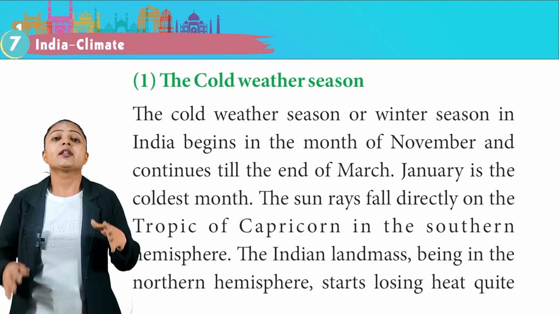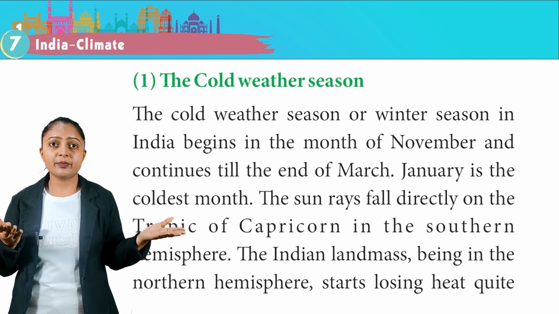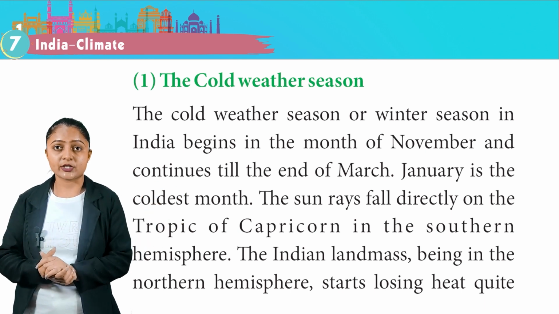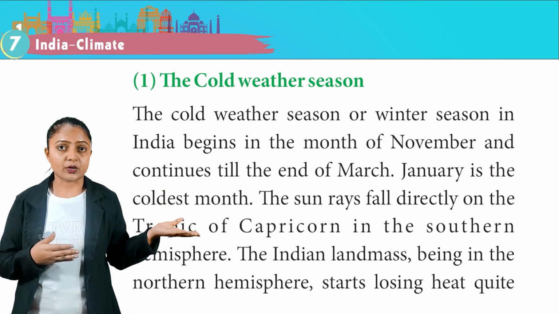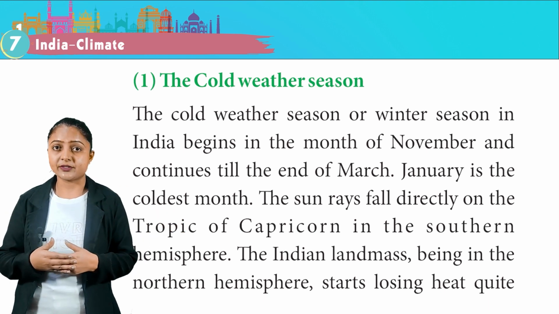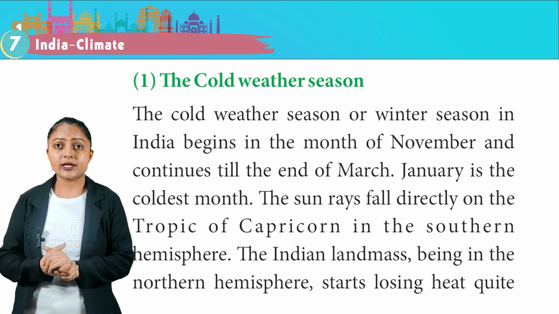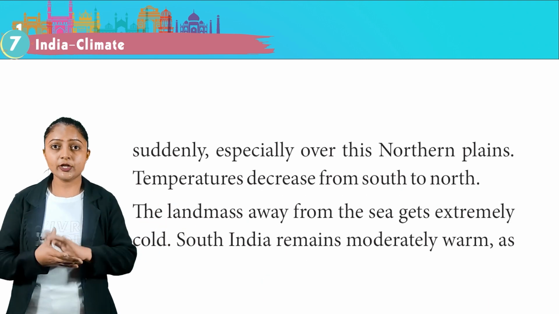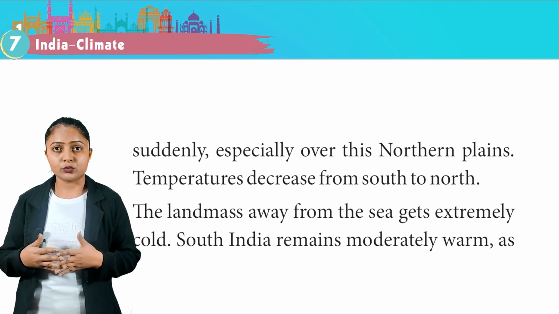The cold weather season. The cold weather season or winter season in India begins in the month of November and continues till the end of March. January is the coldest month. The sun rays fall directly on the Tropic of Capricorn in the southern hemisphere. The Indian landmass, being in the northern hemisphere, starts losing heat quite suddenly, especially over the northern plain. Temperatures decrease from south to north.